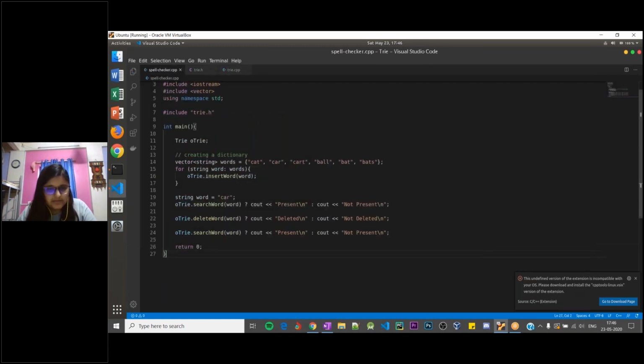And I know it would work, but let's just quickly try to make it work. Instead of delete word, I'll update car to carom, maybe, right?